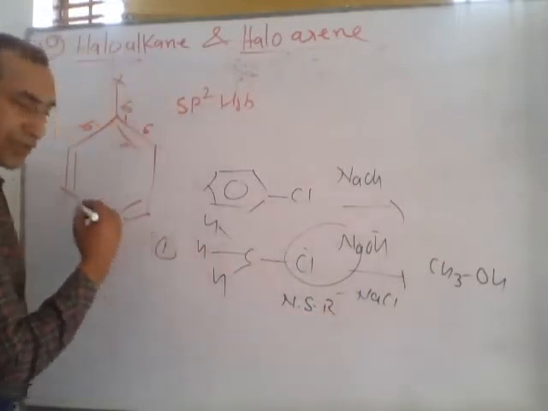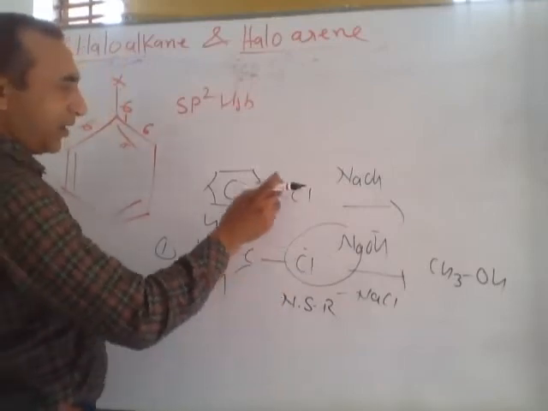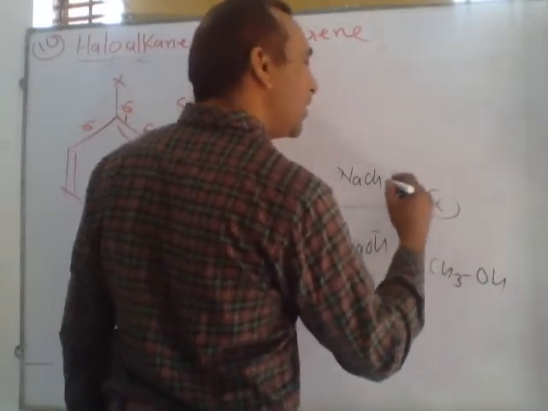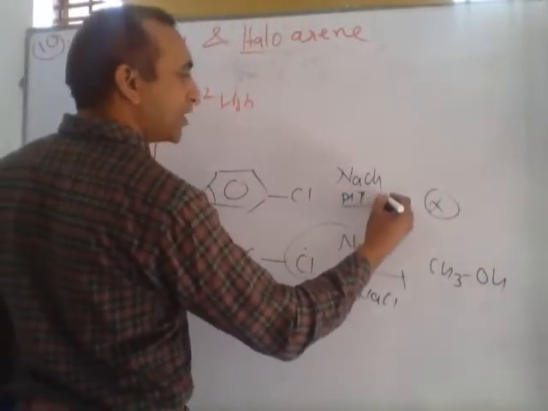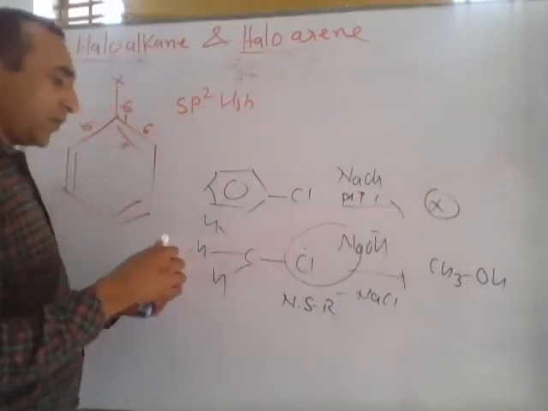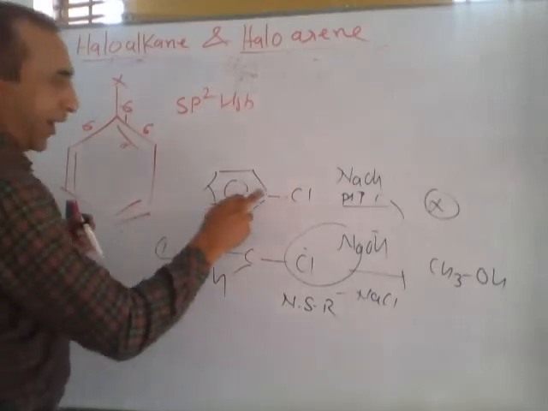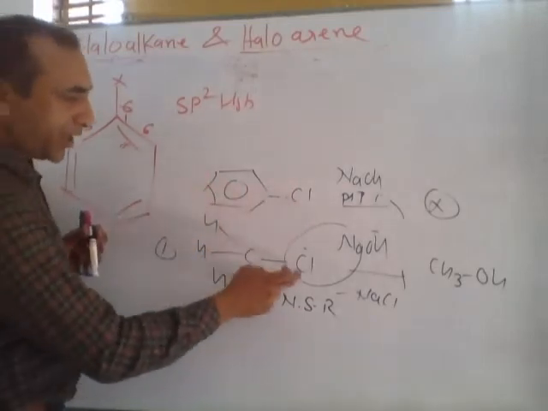Nucleophilic substitution reactions easily take place with aliphatic group, but in aromatic, means chlorobenzene, this reaction does not form easily. On high pressure, high temperature, presence of catalyst, then substitution takes place. So in exam they ask: haloarenes are less reactive than haloalkanes.